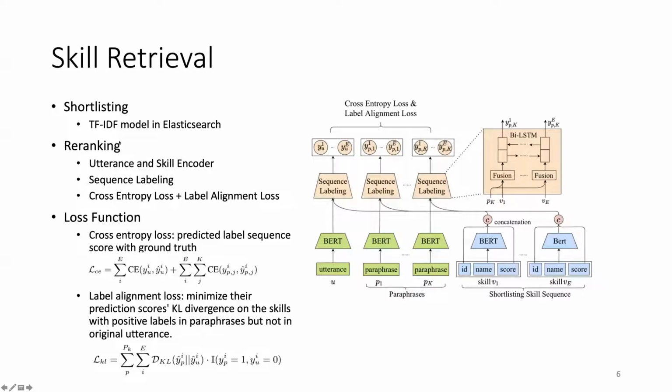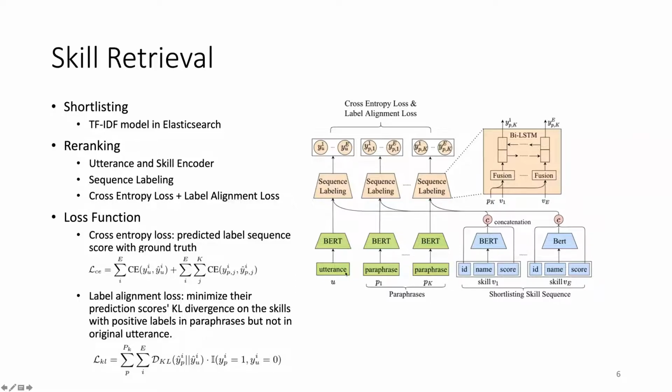First one is shortlisting, and second one is re-ranking. The shortlisting is because we have too many skills to recommend. If we directly sort them and select the top K skills from thousands of skills, that will be a bit difficult. So we use a shortlisting stage, which is a TF-IDF model, to first filter out the best match skills at a smaller scale and construct the shortlisting skill candidates, and then we pass them to a re-ranking model. The ranking model is shown on the right.